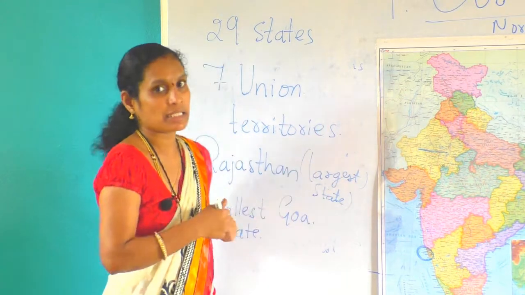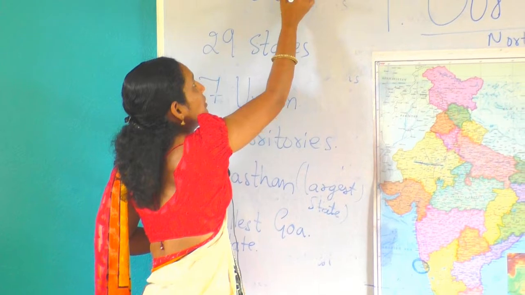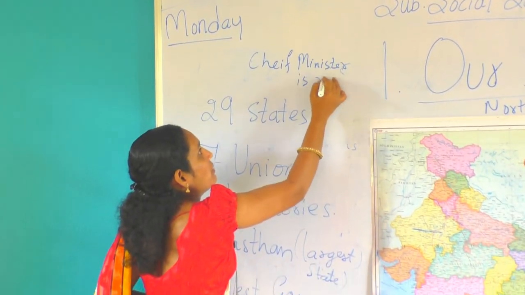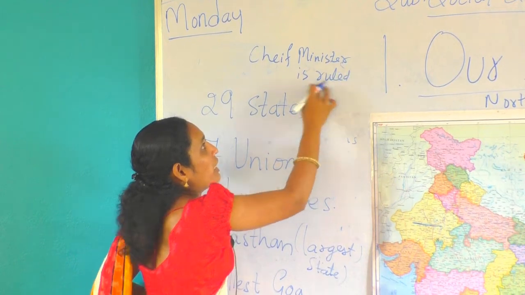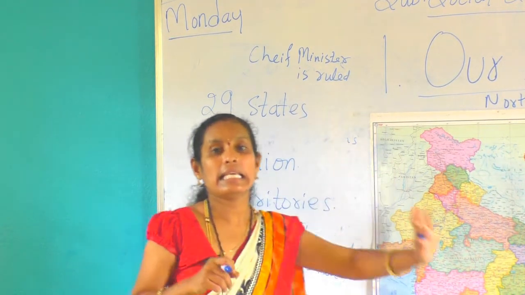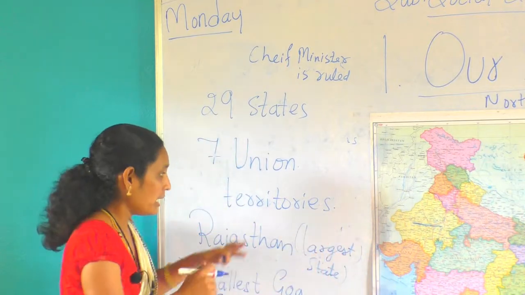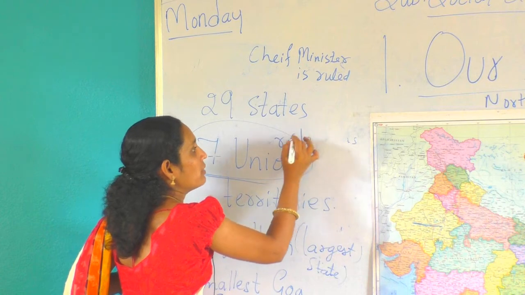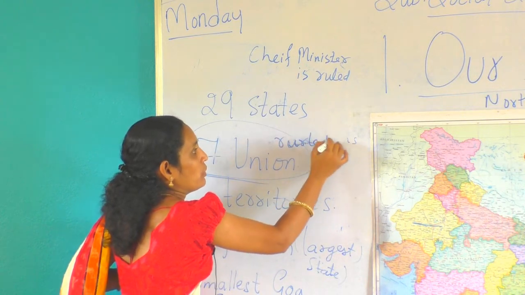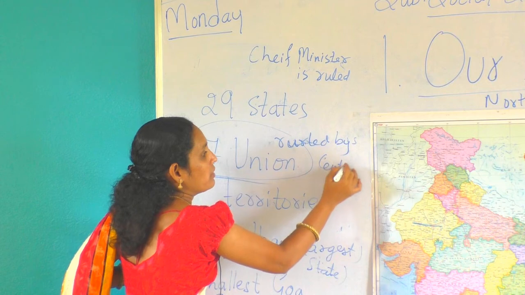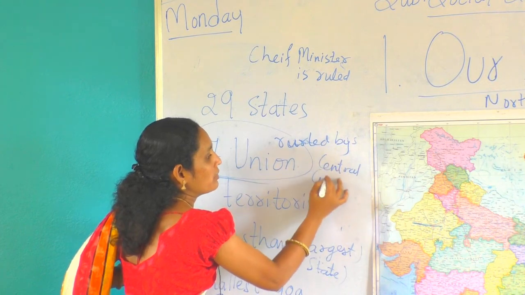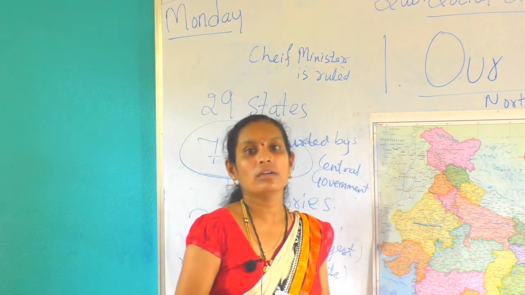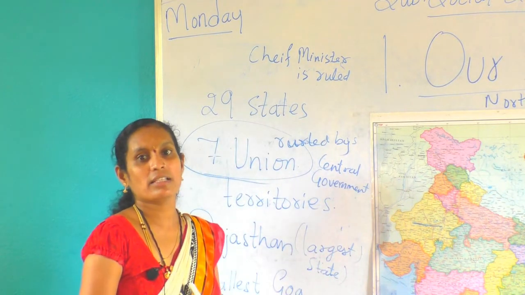CM means Chief Minister. States are ruled by CMs, but the 7 union territories are ruled by the central government. Which government do we have nowadays?